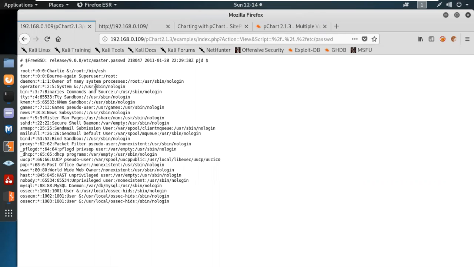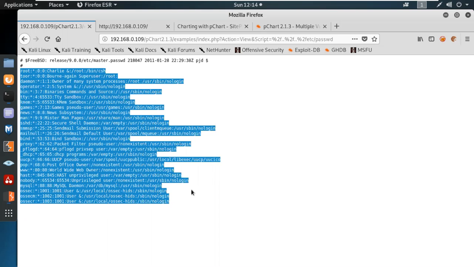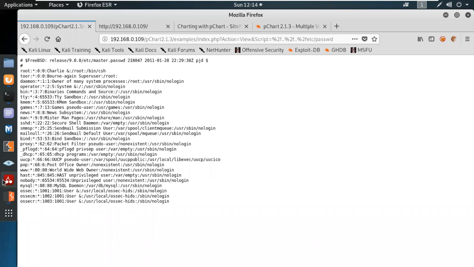So our major objective would be to go through them one by one. Root, daemon, operator, bin, these are the system users. OSM, OSEC. So our major objective is to simply penetrate the users one by one, which can lead us further.